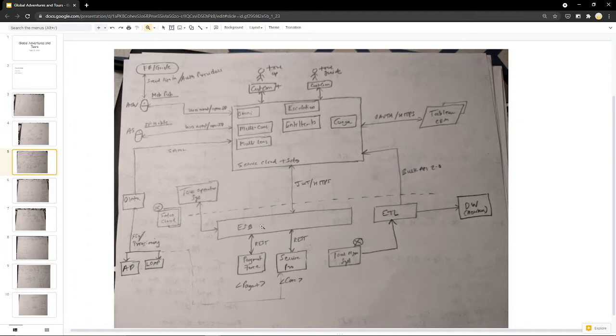The ESB is interfacing with three systems. One is Payment Force, which we are assuming is going to have a REST API, and essentially all the payment information that is submitted by the tour operators as well as the adventure seekers is stored and federated by this Payment Force application.